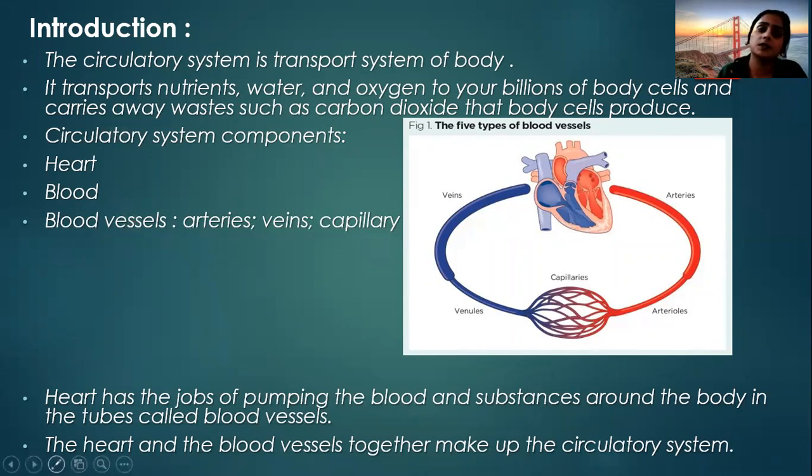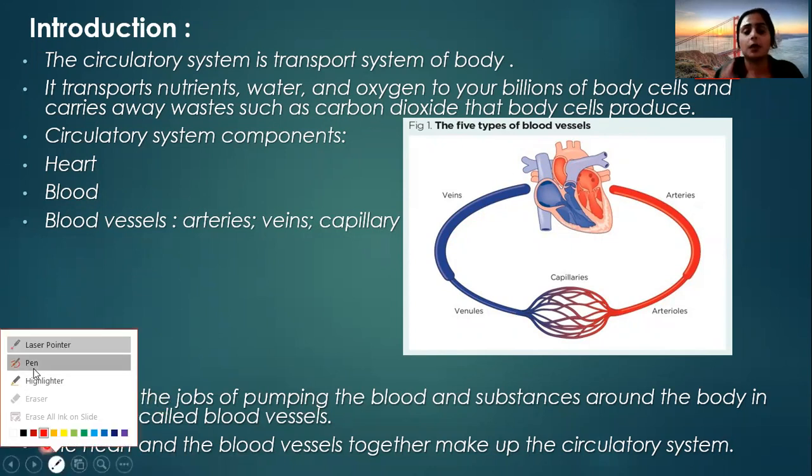Now the circulatory system includes the heart, first of all the heart, then blood and the blood vessels. Now we discuss these components one by one. First is the heart, right? In this diagram we also see the heart and the blood vessels. First of all, the heart. Everyone knows a little bit about the heart.